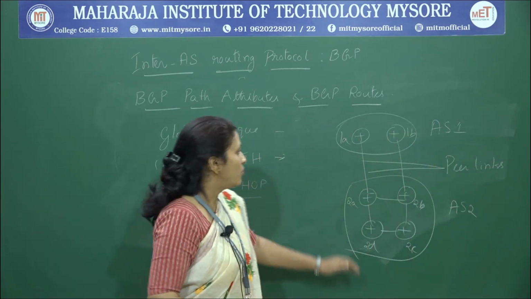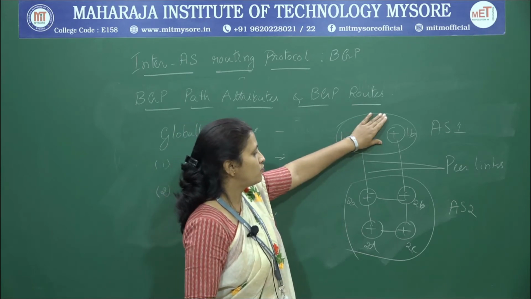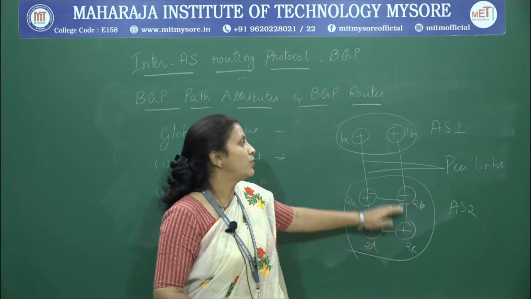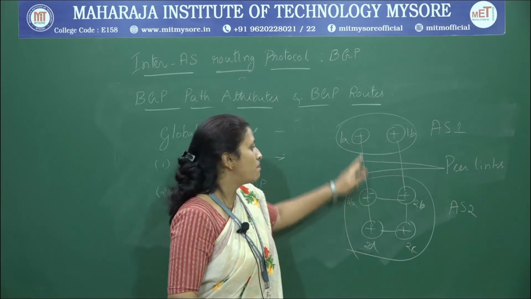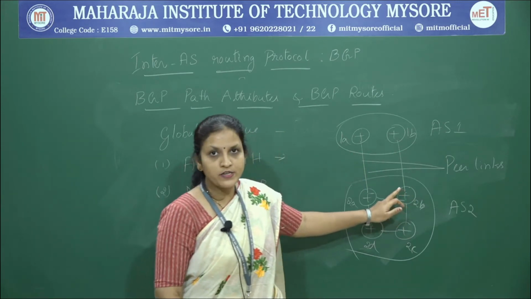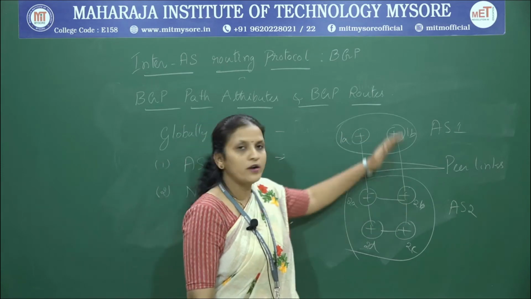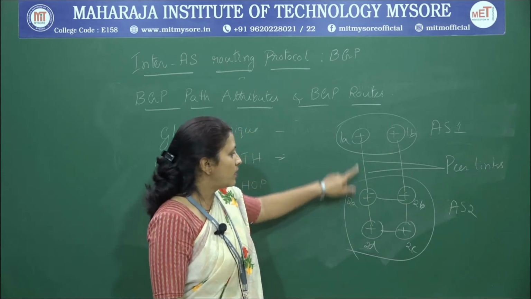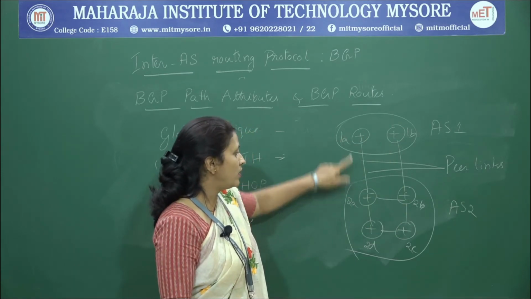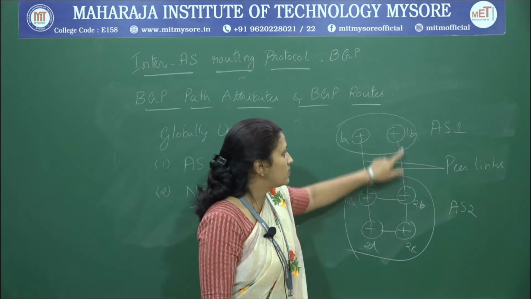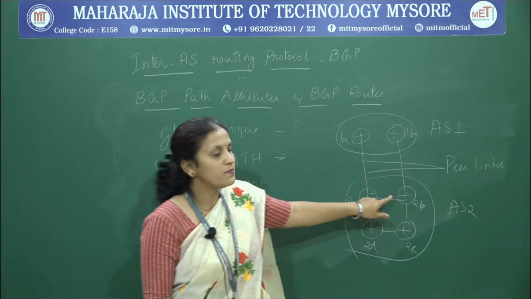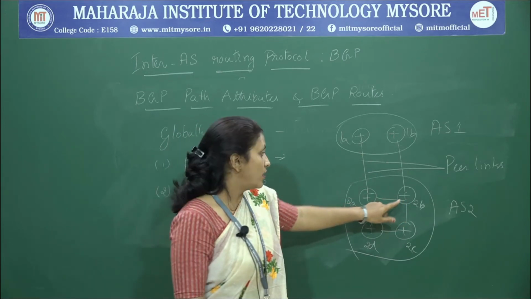In order to have communication between AS1 and AS2, I have 2 peer links, or 2 paths, or 2 BGP sessions through which we can contact. When this particular link is considered, 1A and 2A act as BGP peers, whereas for this link, 1B and 2B are acting as BGP peers.